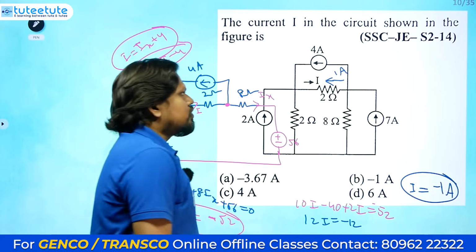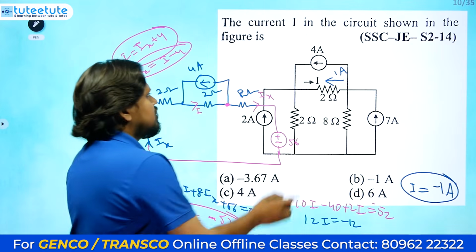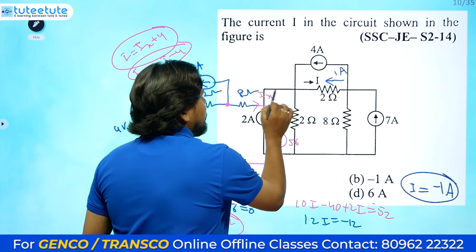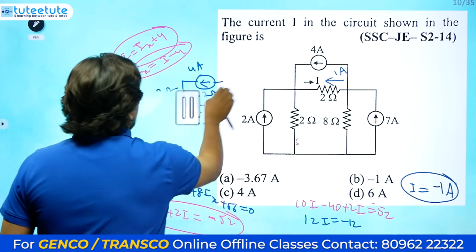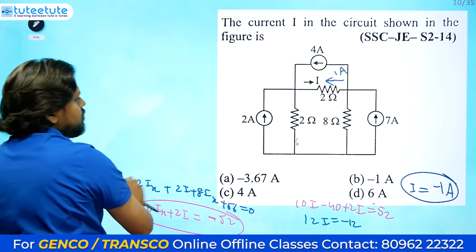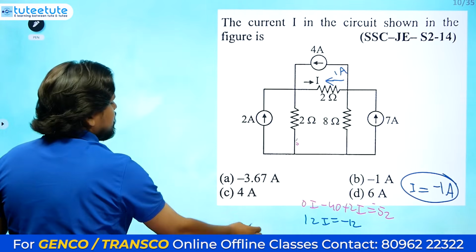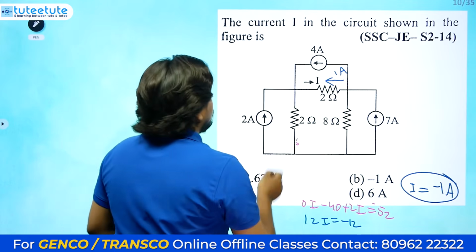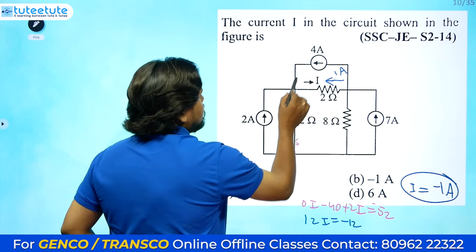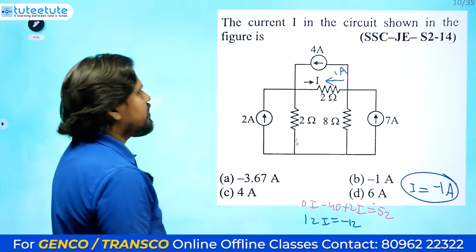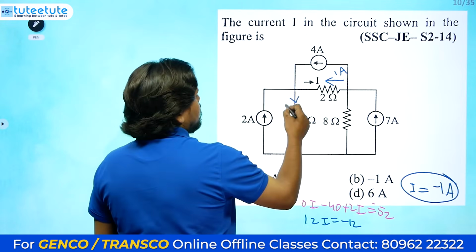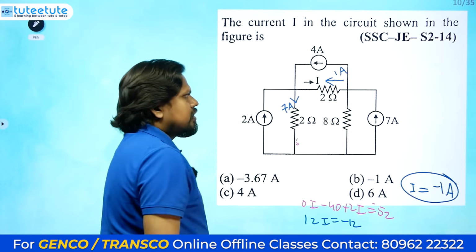We need to check some more things. See here, 2 amperes current is coming like this. Let's leave this circuit now, no need of this circuit now. Here 1 ampere current is coming like this, 2 ampere current is coming like this, 4 ampere current also coming like this. So total 2 plus 4 plus 1 equals 7. So here 7 ampere current is going like this.